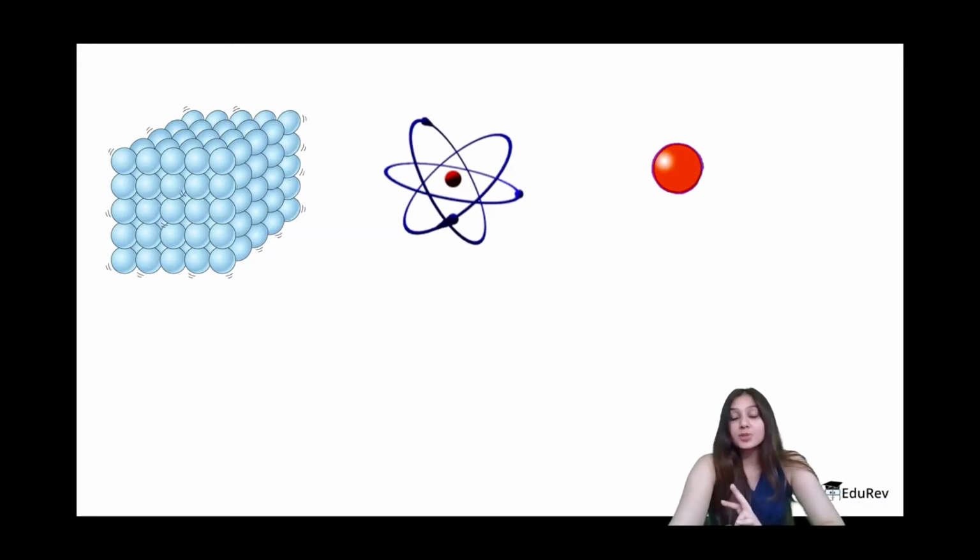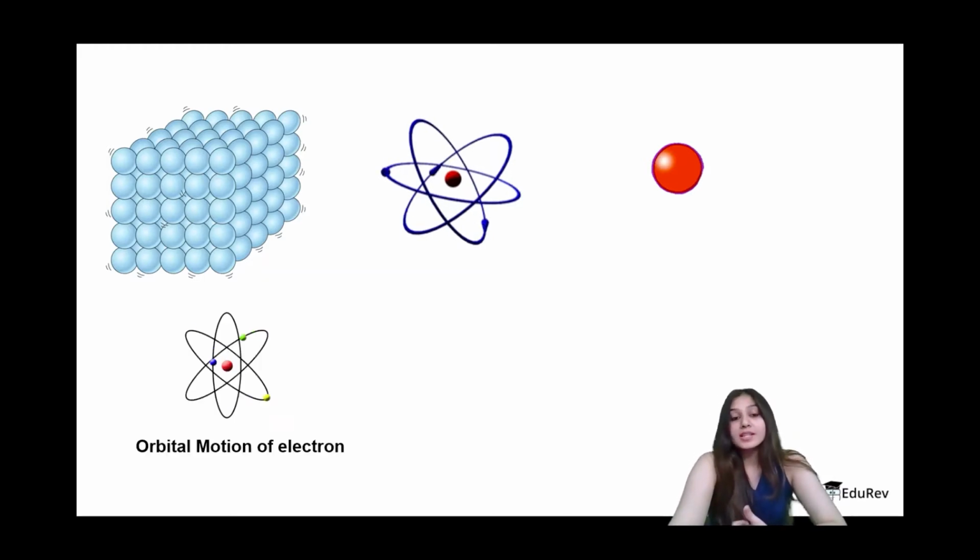This charged species called electron, which has a negative charge, shows two types of motions because of which we can call it a teeny tiny magnet, okay? What are these motions? Let's discuss. The first one is the orbital motion of the electron. We know electrons are rotating around the nucleus, right? Whenever a charged particle is moving, it creates its own electric and magnetic field. So because it is rotating around a nucleus, it has its own magnetic field. The second reason is the spin motion of the electron.